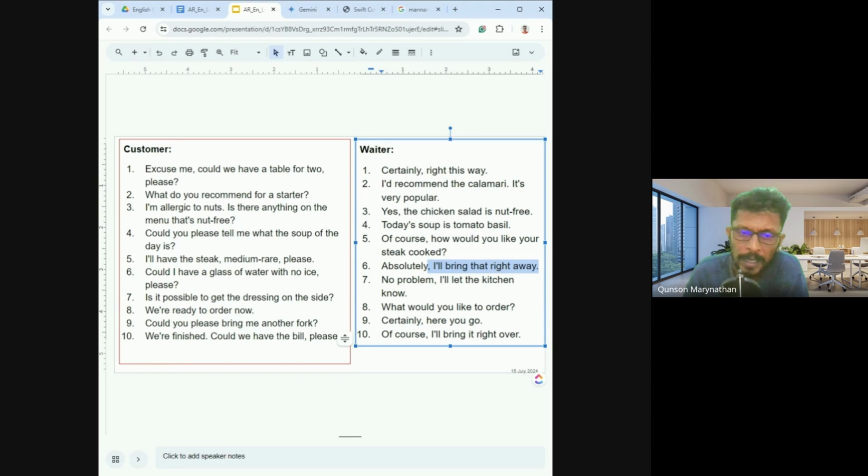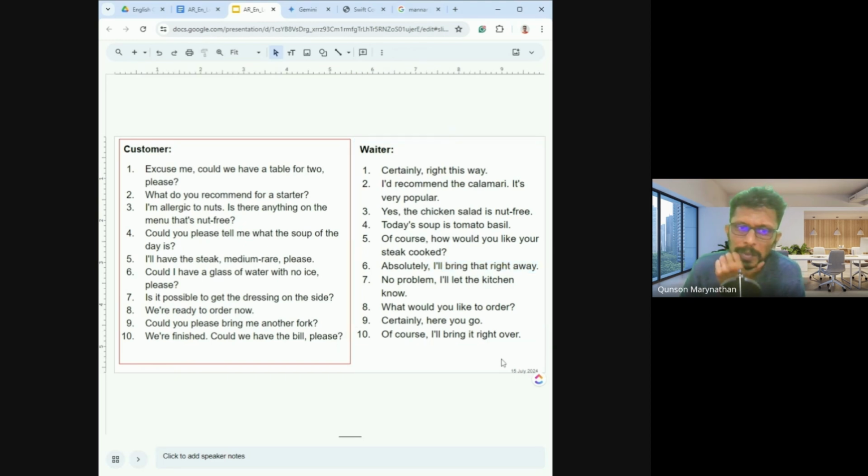So why am I giving you this again about the customer and waiter at a restaurant? Because if you go to a restaurant, you need to know how they proceed. It might not be in our local tradition to have a starter, a main course, a dessert, or to look at the menu, order, and ask for the bill. But this is usual in a restaurant. That's why I'm giving this to you. If you happen to go with somebody to a restaurant where they treat you well with these kinds of questions and a menu card, you need to know how to order.